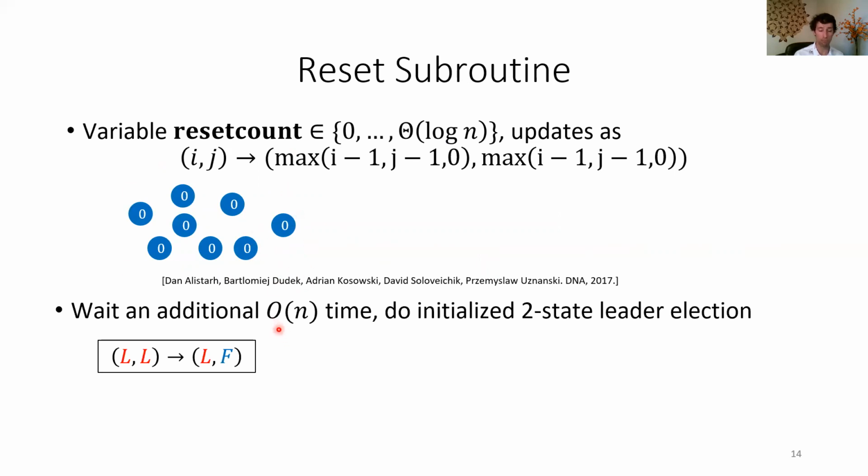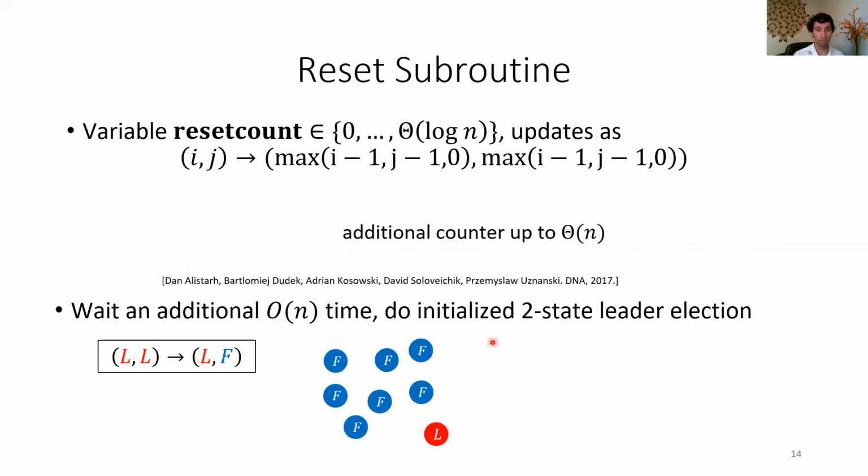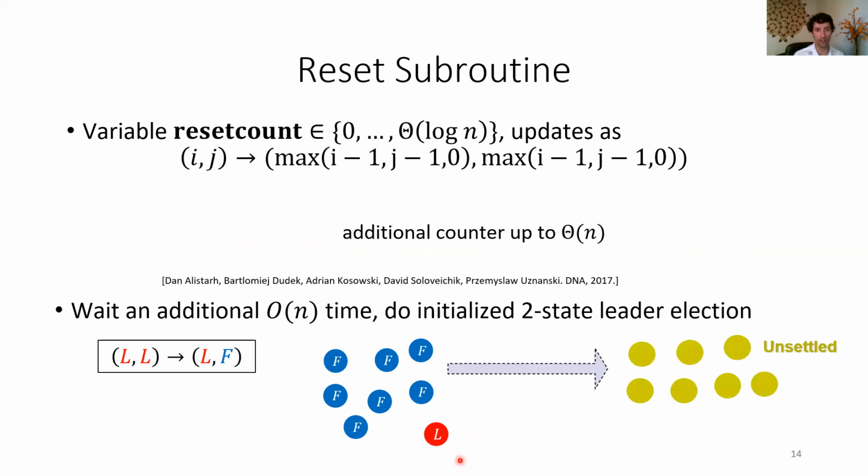Then for this protocol, we wait an additional linear time to do the slow 2-state leader election. So we have an additional counter up to order n. Then when we have a single leader, when the agents go back to the main part of the protocol, the followers become unsettled and the leader becomes settled with rank 1.